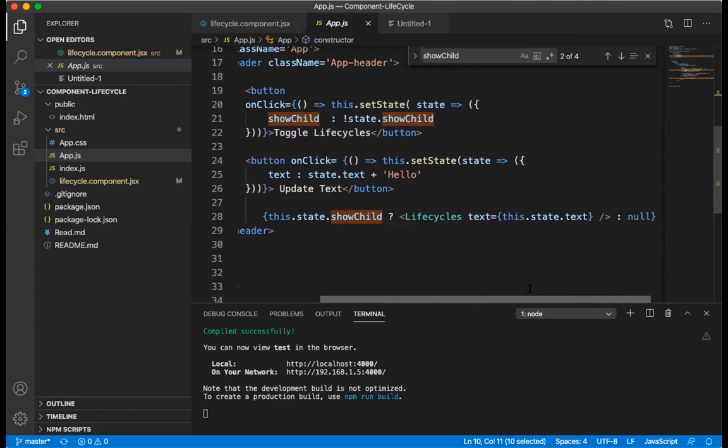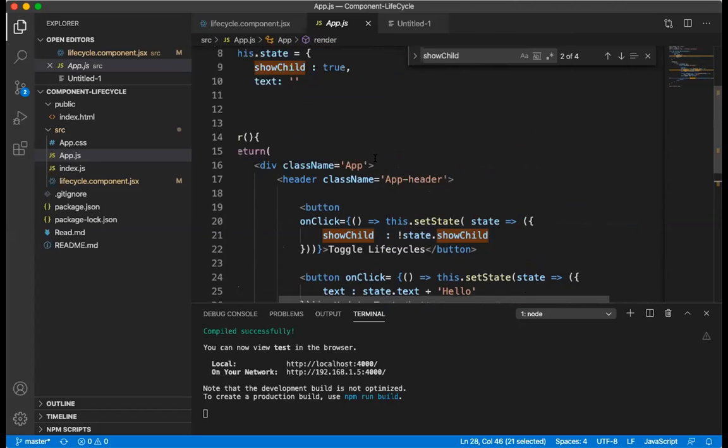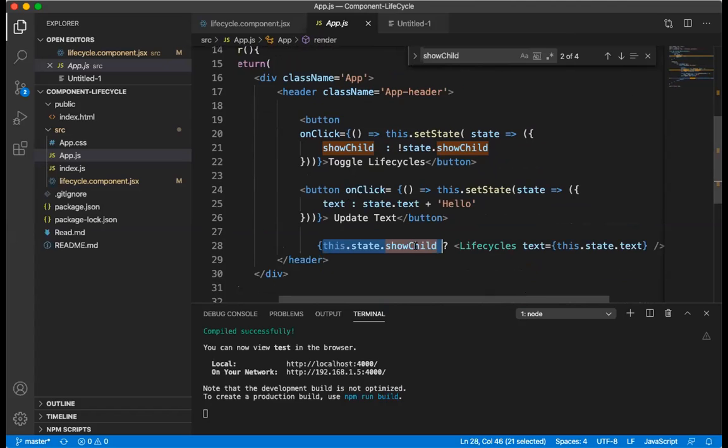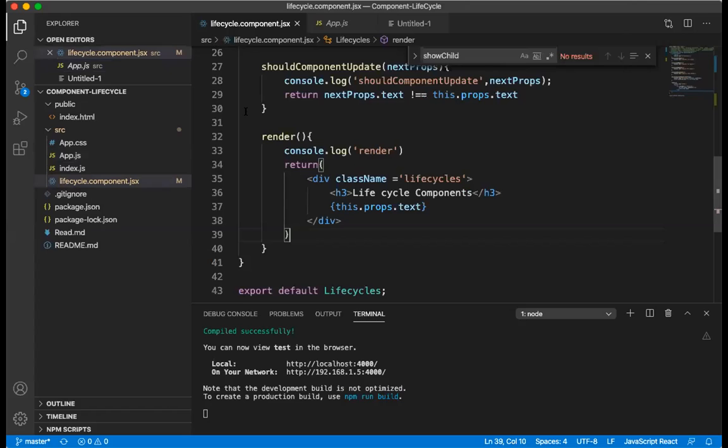And here, if the particular state is true, earlier this show child is true. If I click on this button, the state will be false. If it is false, it should not do anything. If it is true, it should go and execute this life cycles component. So whatever this life cycle component is having here, that trigger will come here and it will show these properties, whatever properties it is having.